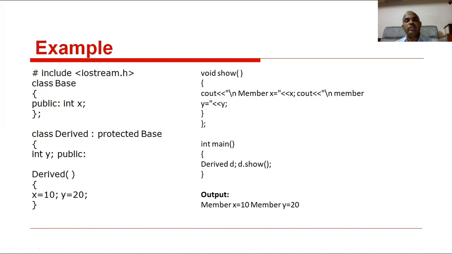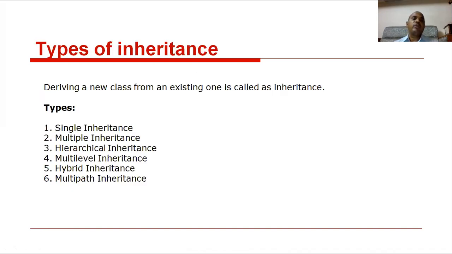So yesterday we discussed these concepts. Tomorrow we are going to discuss types of inheritances. What is inheritance? Deriving data from the base class into a new class. Deriving a new class from an existing one is called inheritance. Clear? Types of inheritances. How many types of inheritances?